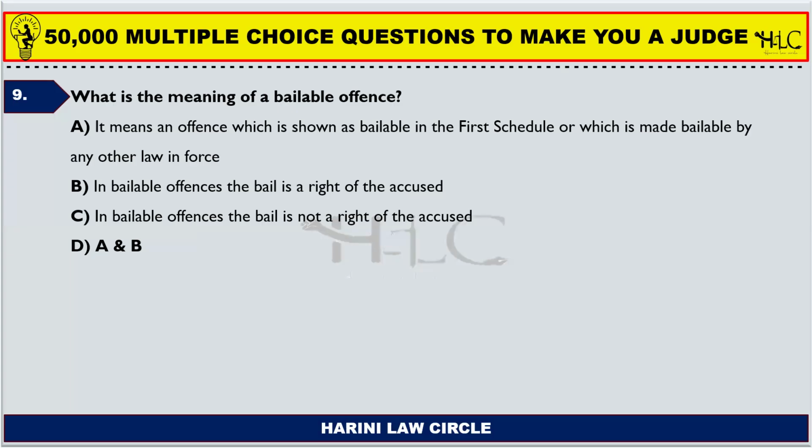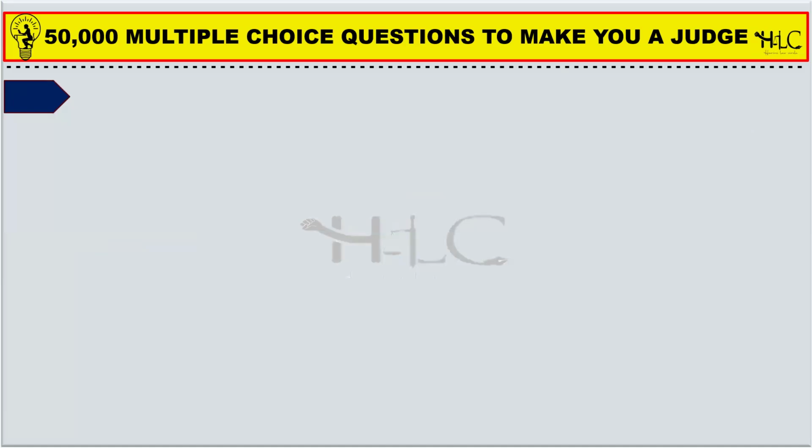Option B, in bailable offences, the bail is a right of the accused. Obviously, yes. Option C, in bailable offences, the bail is not a right of the accused. See, option B and C are extreme opposites. So either one should be wrong. If B is correct, then obviously C should be wrong. The correct statement should be, in non-bailable offences, the bail is not a right of the accused. And option A and B are right.